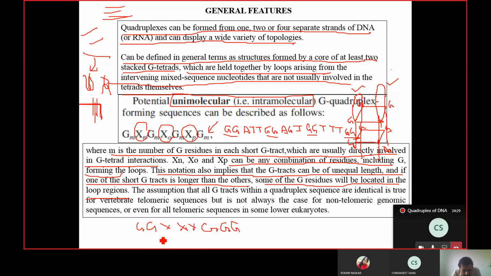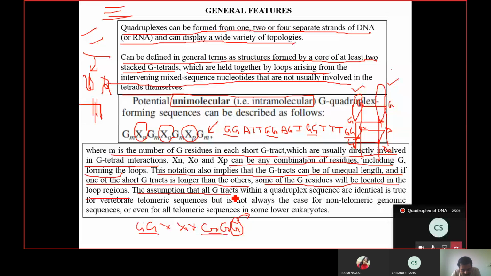So in that case, what is going to happen? These two might be forming the G tetrad, and this G, which is in excess, goes to the loop structure. So these G stretches need not be uniform. If there are more G's than what is needed to form this tetrad, that G will go to form the loop regions. Okay? Did you get my point? Yes, sir. Yes. Okay.